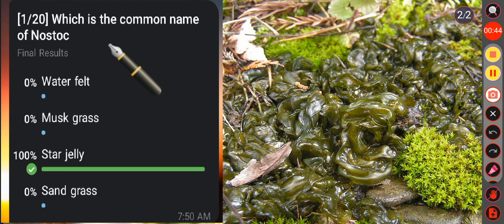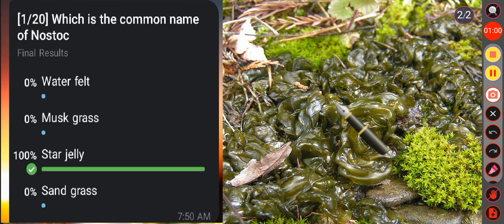Okay, see the first question. Which is the common name of Nostoc? Option A, waterfelt. Option B, mox grass. Option C, star jelly. Option D, sand grass. Here the correct answer is option C, that is star jelly.